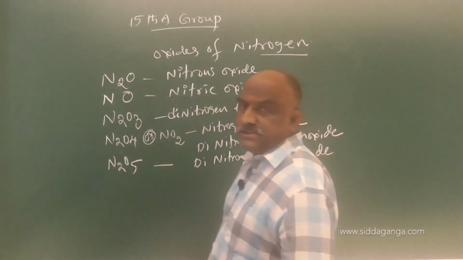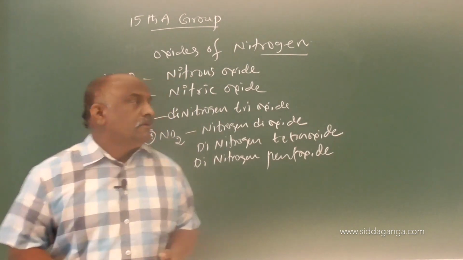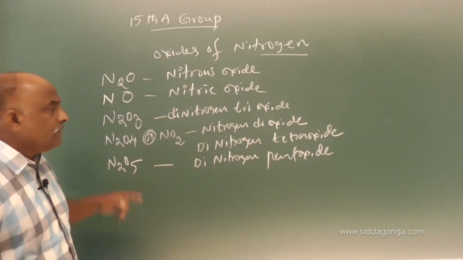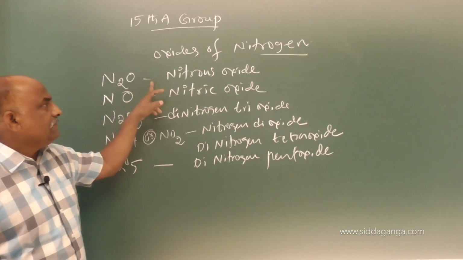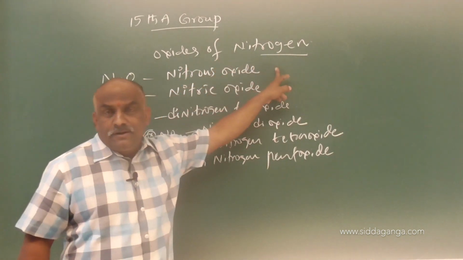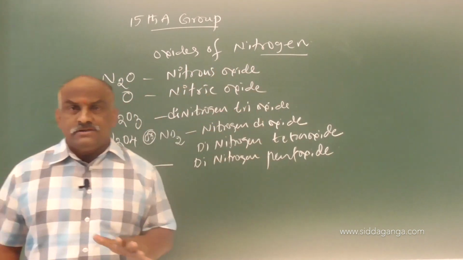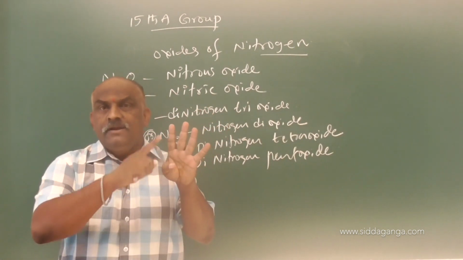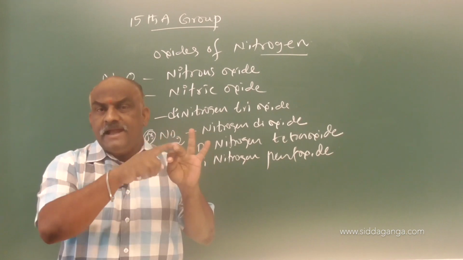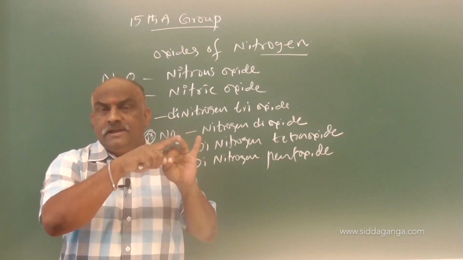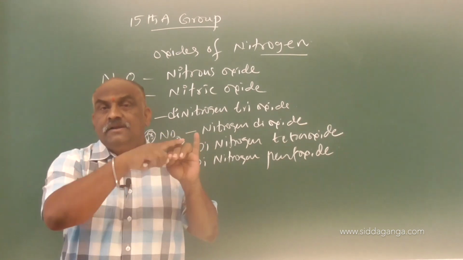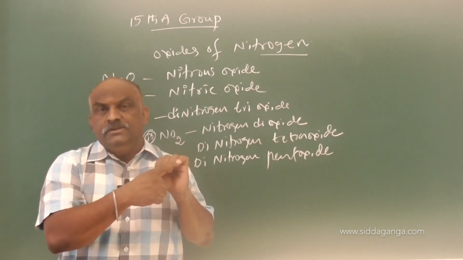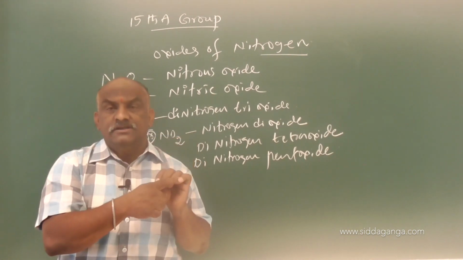So my dear students, these are the 5 oxides which are related with only nitrogen. Nitrogen is ready to form how many types of oxides? 5 types of oxides: nitrous oxide, nitric oxide, dinitrogen trioxide, dinitrogen tetroxide, dinitrogen pentoxide. Then what about the importance of these oxides?